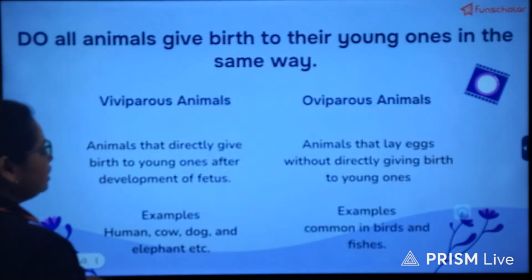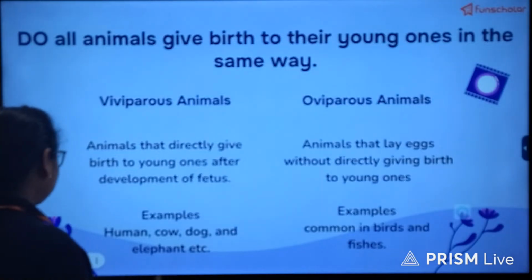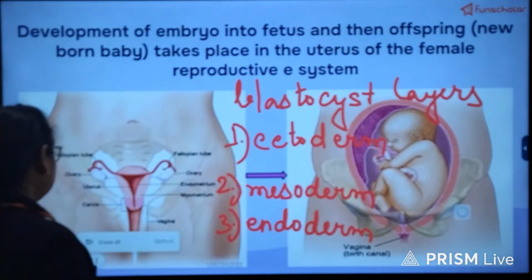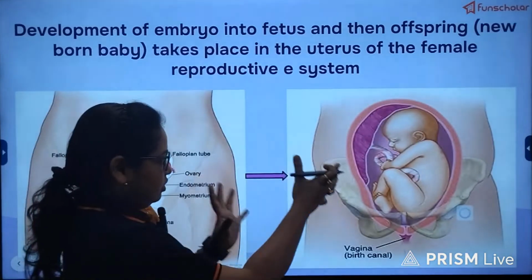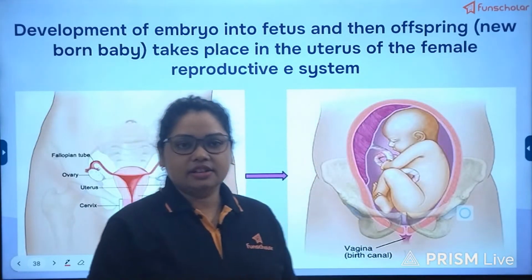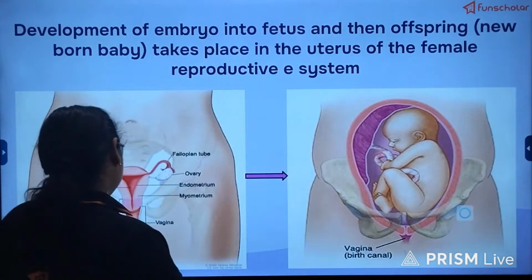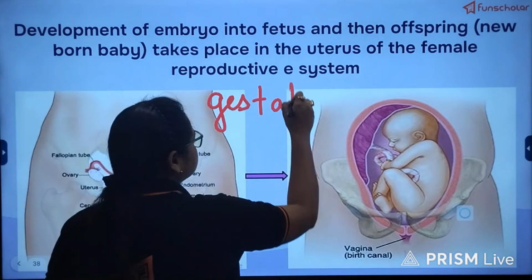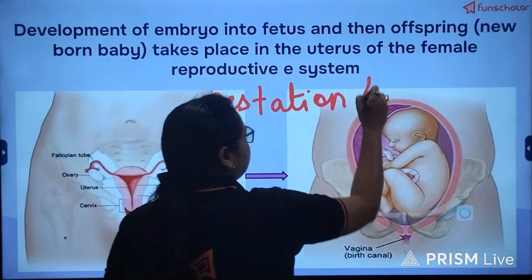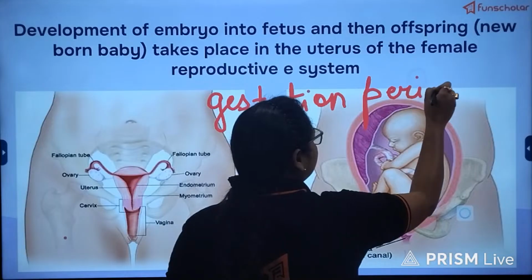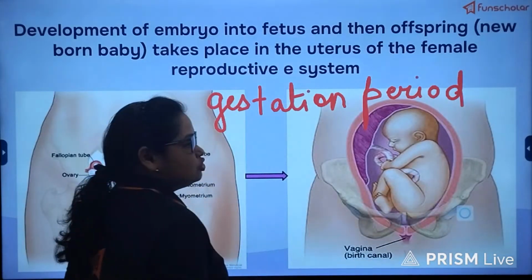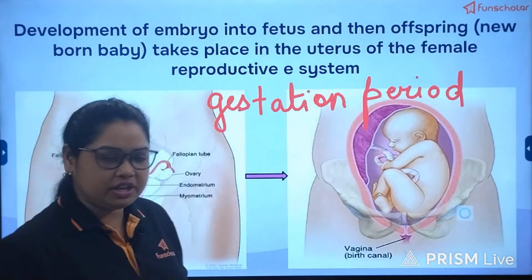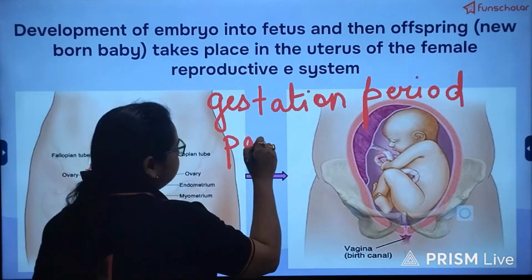so that the body is fully developed. The period throughout which the fetus is present inside the mother's womb for development is termed the gestation period, and the process of giving birth to the fully developed fetus at the end of the gestation period is termed parturition.